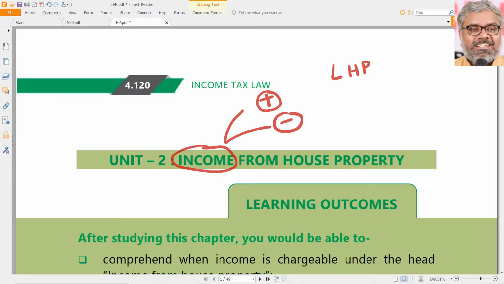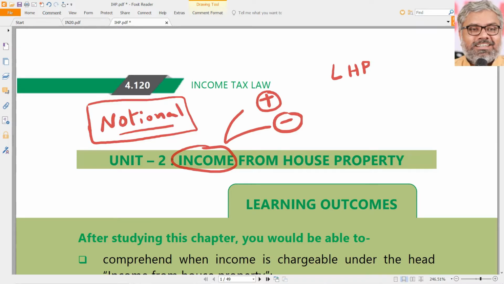But what is the uniqueness of this head of income? First and foremost uniqueness, which is not there for any other head of income, is that this head of income is a notional head of income. Notional, not national, that is notional. Means the taxability here might arise even though the assessee has not received any income also. Even though the assessee has not earned any income also. But how is it possible, sir? It is possible, sir, because the law says so, sir.